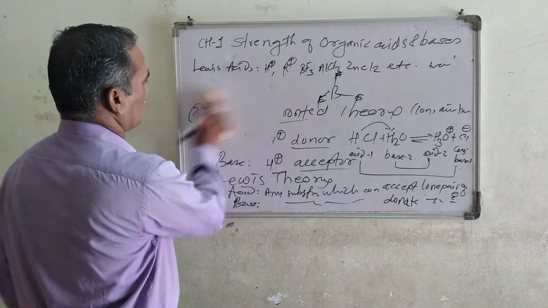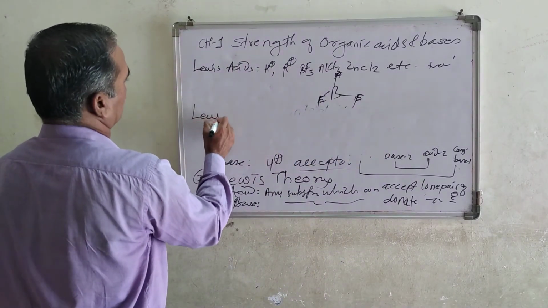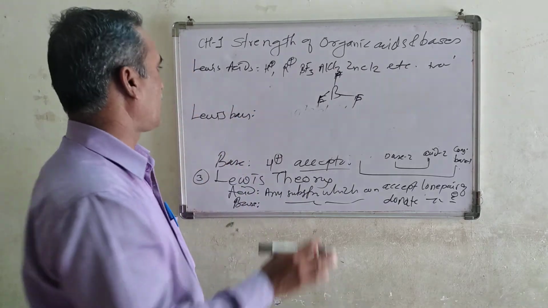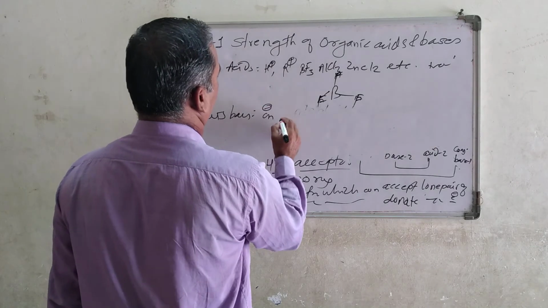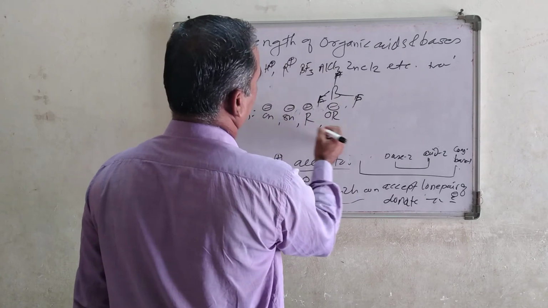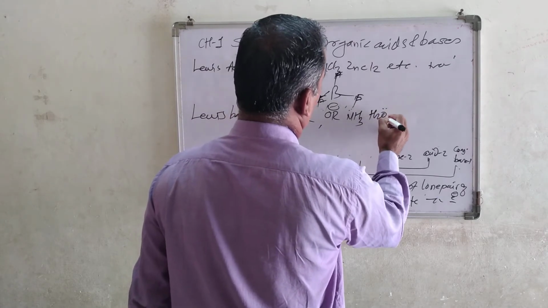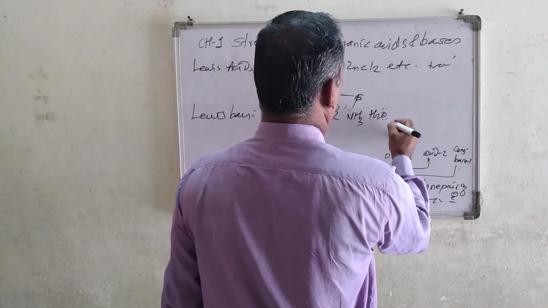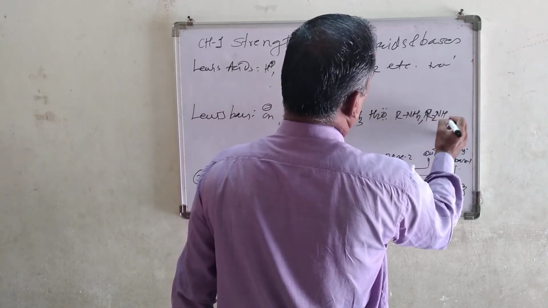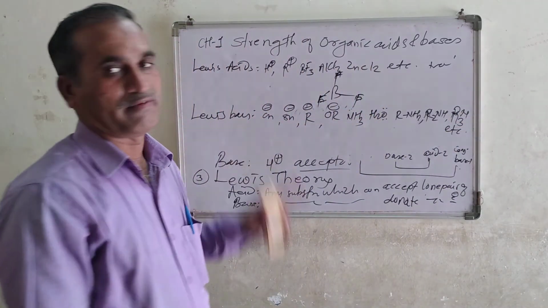Now let us look at the Lewis bases. The examples of Lewis bases are negatively charged species, like OH minus, SH minus, R minus, OR minus, or ammonia or water H2O having a lone pair, or RNH2 amines, R2NH, then R3N, etc. These are examples of Lewis bases.